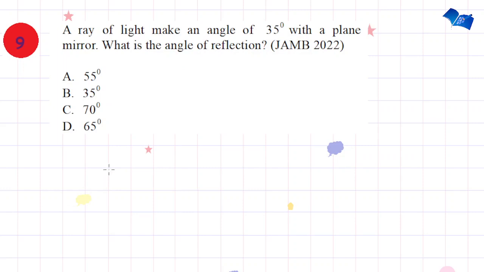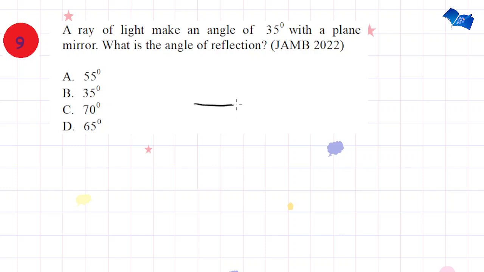A ray of light makes an angle of 35 degrees with a plane mirror. What is the angle of reflection? This is taken from JAMB Past Question 2022. This is where the majority of students make a silly mistake. Majority of us know that for light, the angle of reflection is equal to the angle of incidence. But they take it that since the ray of light makes an angle of 35 with a plane mirror, the angle of incidence is 35, and they just go ahead and choose 35 degrees as the angle of reflection, which is very, very wrong. Read meaning into the question before you go ahead.